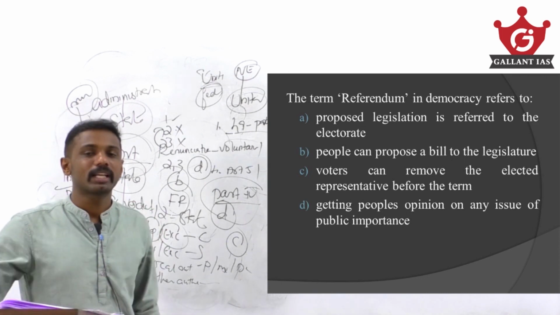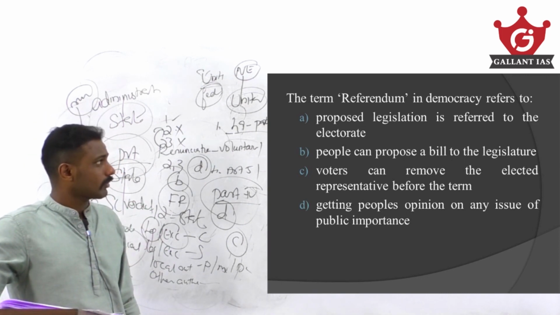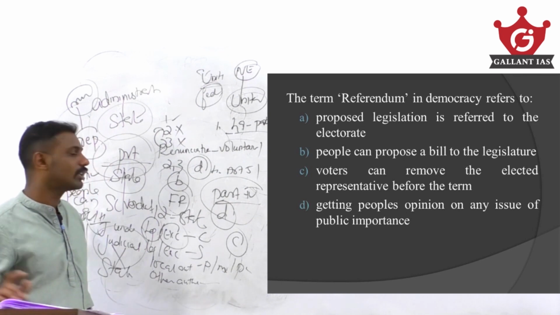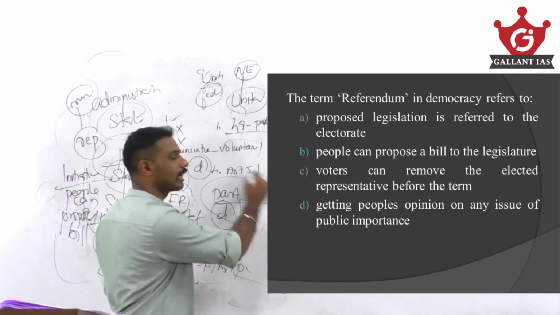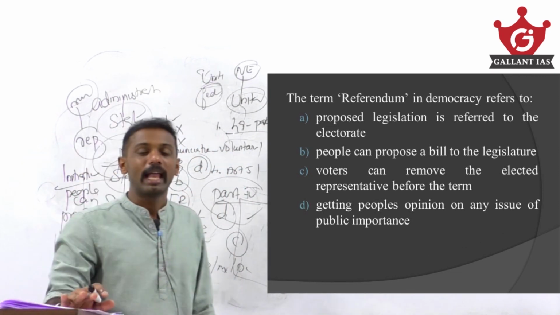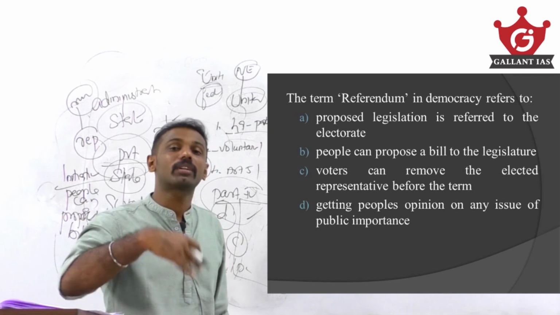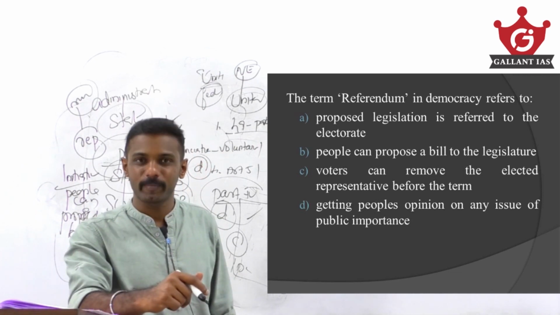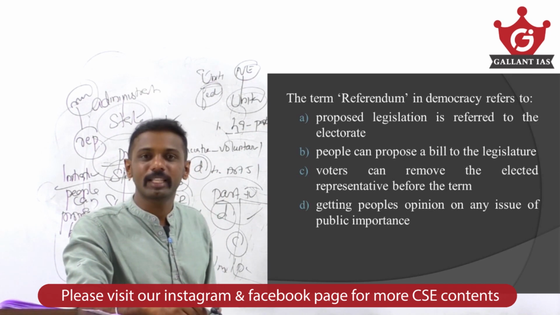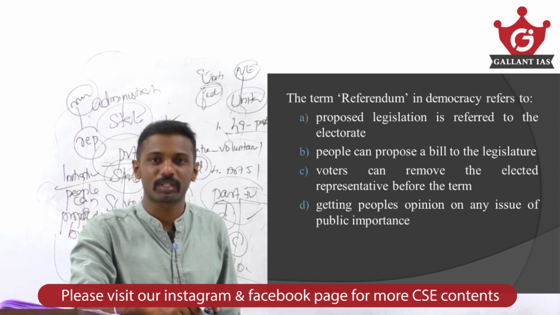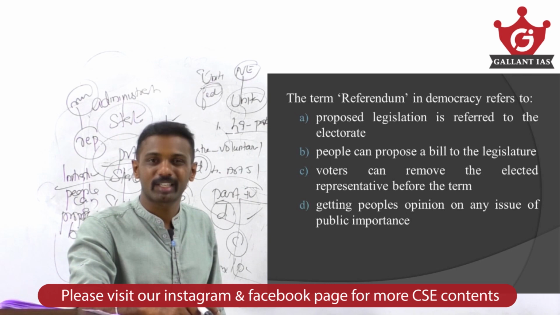So referendum means a proposed bill, as a proposed legislation, is referred to the electorate. That means first of all the legislature passes a bill and it is sent to the people or the electorate of that country, and asks the voters to vote for that bill. Is it possible in India? No. Is it available in India? No. Why? Because in India we follow indirect democracy. That is what I mean by referendum.